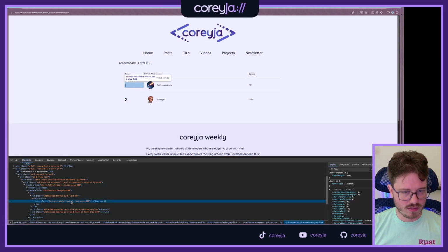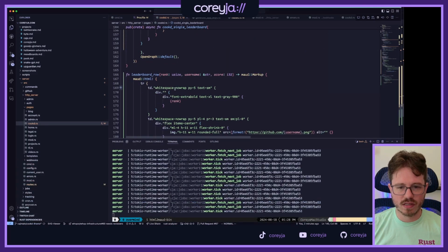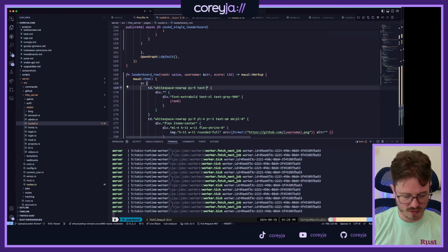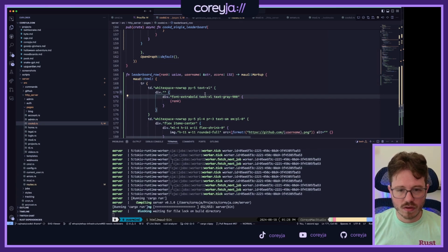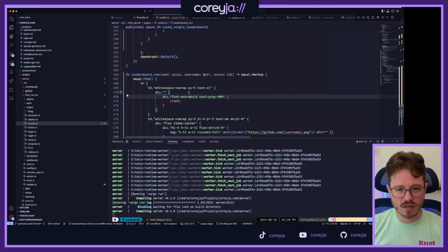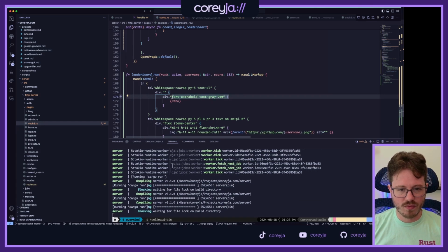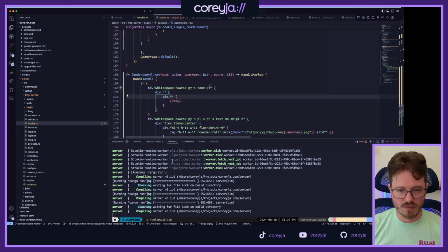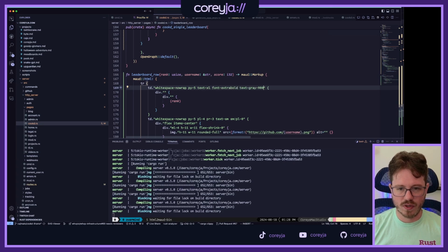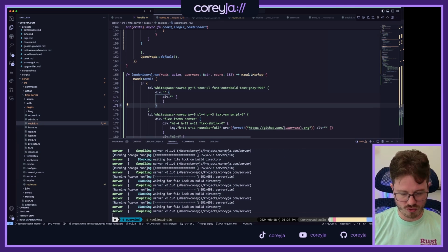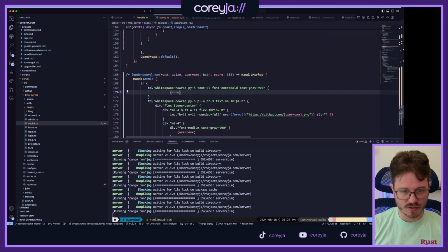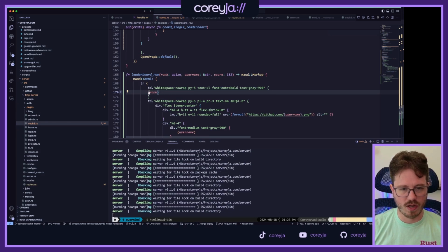But when it's down here for the rank, it's kind of funny because I have text small here with text extra large. So let's just move the XL up here and remove that from here. Really, I think I can just take all of these, put them here, and drop these divs, right? They just weren't really helping me out at all.